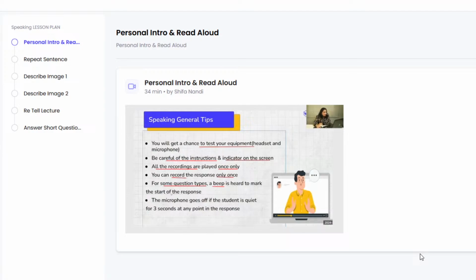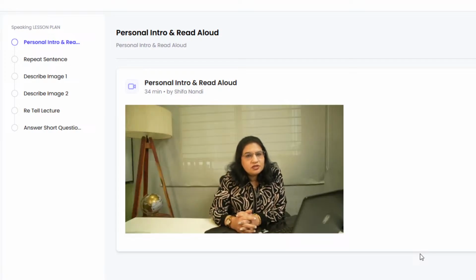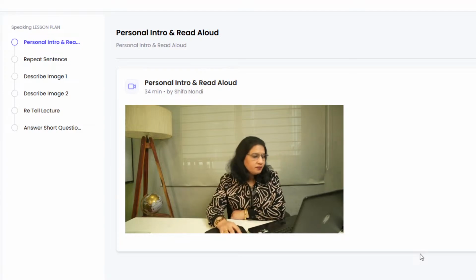I will let you know in a while how the status bar looks like on the screen, and when should you start recording your response, because that's very critical for you to know, otherwise you will not be scored on that answer. Well, the point that you need to take care of, students, is that if you remain silent for 3 or more seconds, your microphone goes off and you will not be recorded for your response, which means that you will be scored a 0 on that one. So these are very important things that you need to keep in mind, and if you don't take care of all of this, you may not get the maximum score that you are aiming at.